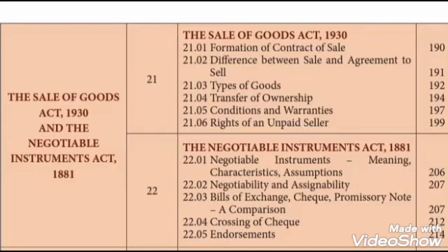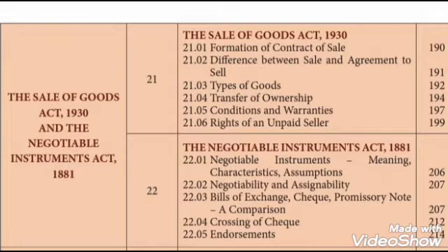Hello students, in commerce now we are going to see unit 8. Under that we are going to see the lesson Negotiable Instruments Act of 1881. So here so many subtopics are given. Under this: negotiable instruments meaning, characteristics and assumptions, then negotiability and assignability, then bills of exchange, check, promissory note, a comparison. The next topic is crossing of check and the last topic is endorsement.